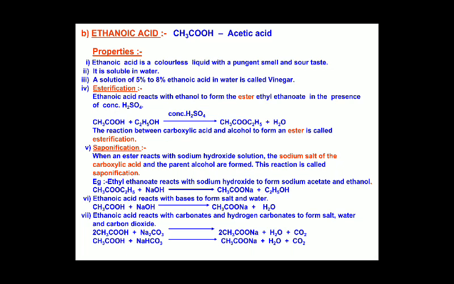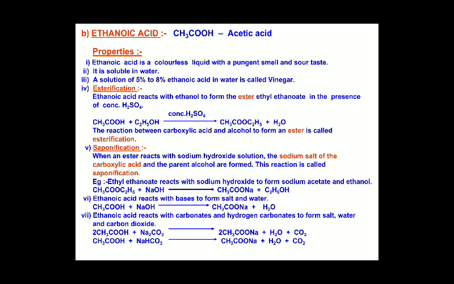When ethanoic acid reacts with ethanol, or in simple words, when an acid and an alcohol react, it gives rise to a compound called ester, or ethyl ethanoate, in the presence of concentrated H2SO4.